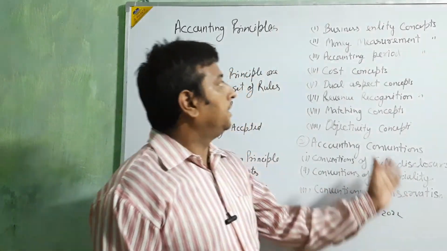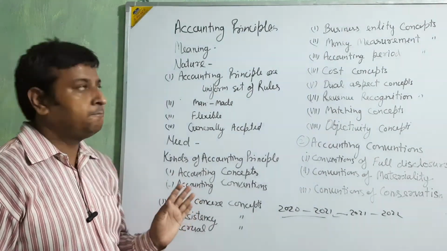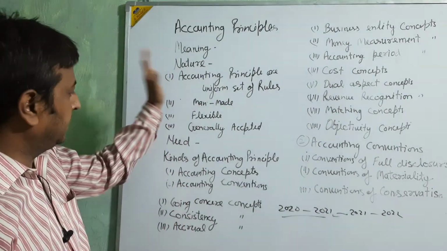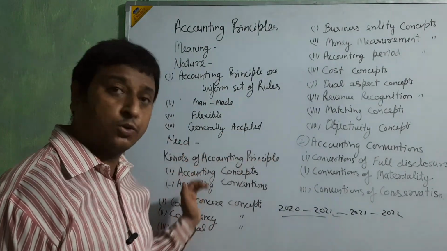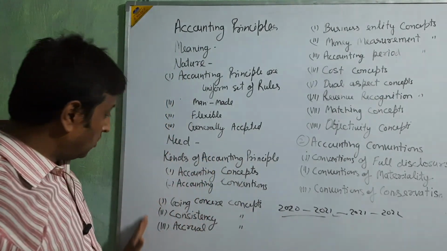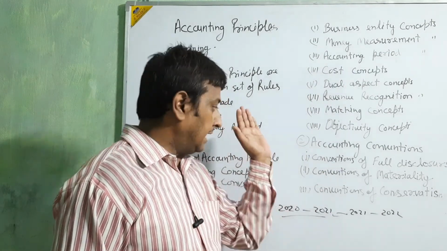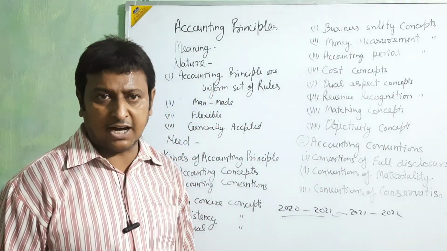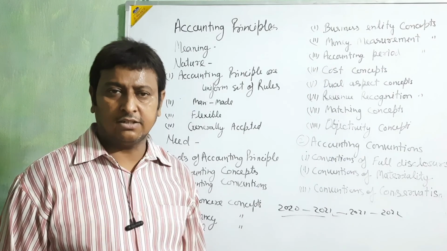Okay, clear? Now the accounting principle is clear: meaning, nature, then kinds of accounting, then accounting concepts and accounting conventions. Okay beta, clear about that? Okay, thank you.